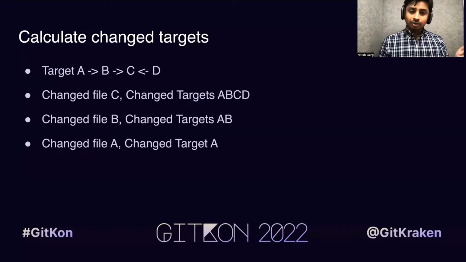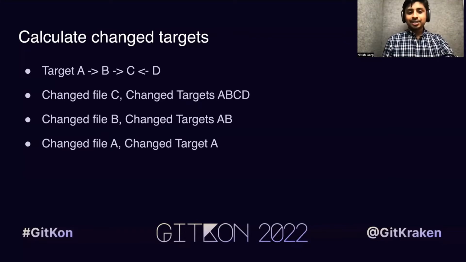In that case, we are going to have to test A, B, C, D, all 4, because A depends on C through B as well. Then let's say somebody changes file B, then we need to test target A and B only. We can omit C and D in this case. And let's say somebody changes file A, then we only need to test target A.